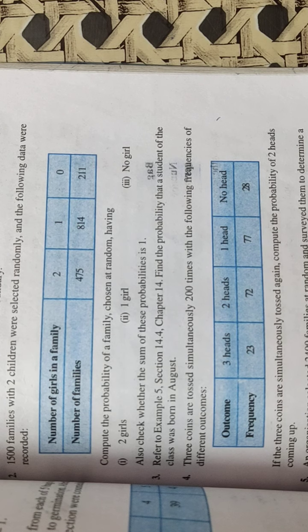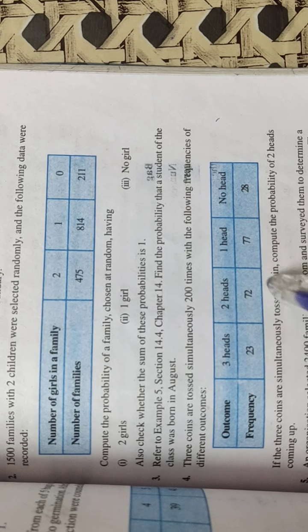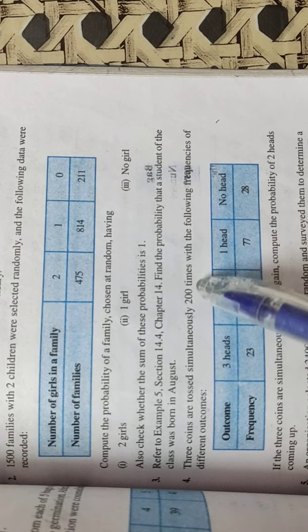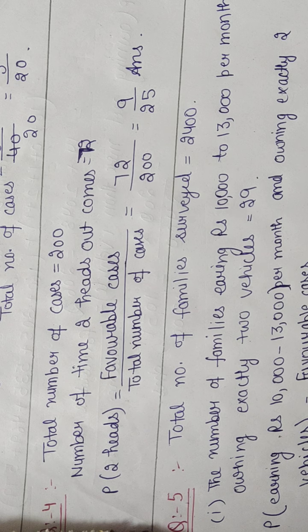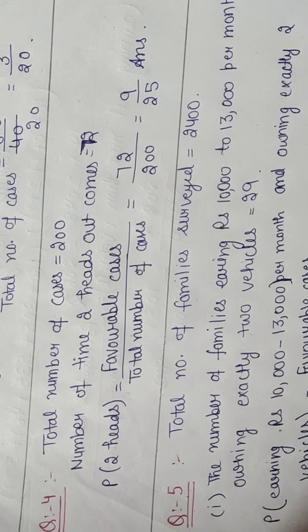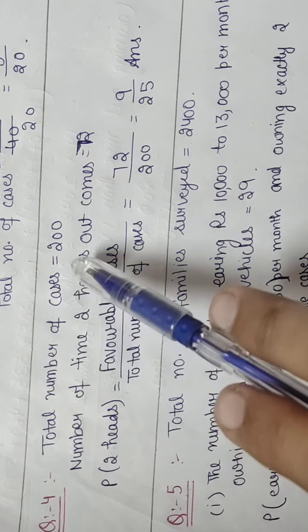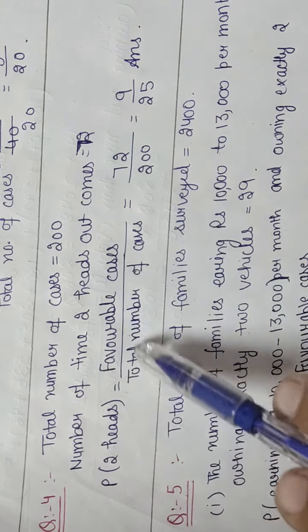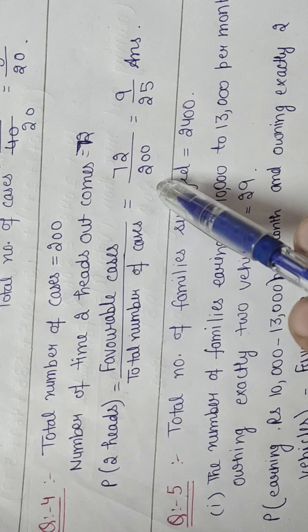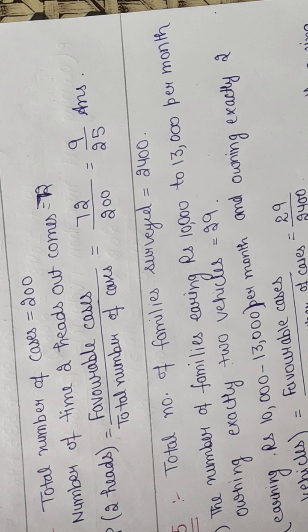So in this case you have to find the probability of 2 heads coming up. First we will see how many favorable cases of 2 heads there are: 72. Total number of cases are 200. So simply apply the formula favorable cases divided by total number of cases, and you will get your answer. So this is the solution of question number 3. Total number of cases are 200. Number of times 2 heads outcome occurred is 72. So probability of 2 heads is favorable cases divided by total number of cases, 72 divided by 200, it will come 9 upon 25.